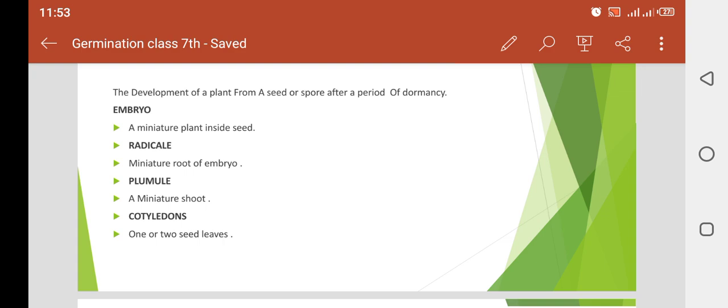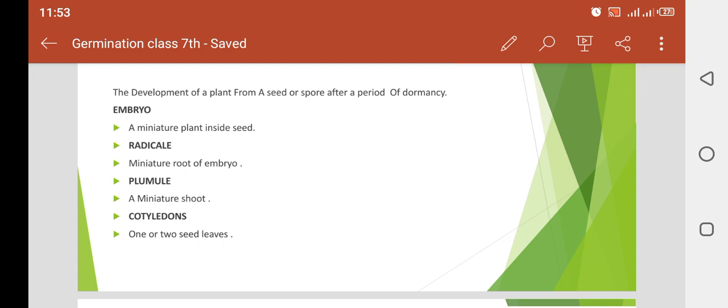Clear? It moves downward. Now the next part is the plumule, a miniature shoot, the part which grows upward, above the earth, above the ground. Clear? Like stem and leaves, these are the shoots which grow upwards. So the plumule gives rise to the shoots and then goes upward.